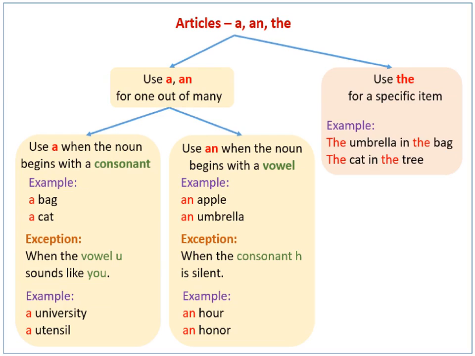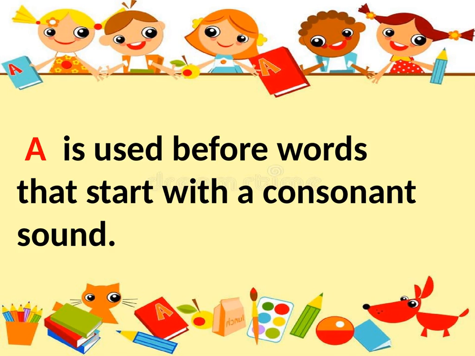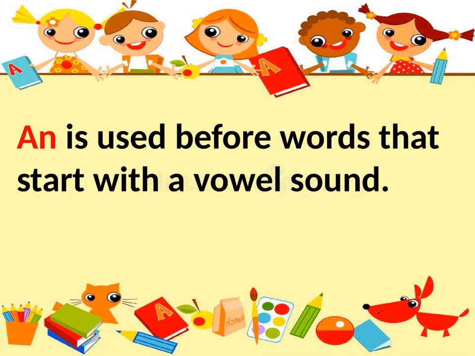"A" can be used with a word starting with U if it has a sound like "you", the Y-O-U sound. Whereas "an" can be used with a word starting with H where H is silent. For example, "an hour", where H is silent when we are saying "hour". So it has a vowel sound. So we have to remember that "a" is used before words that start with a consonant sound, and "an" is used with words that start with a vowel sound.